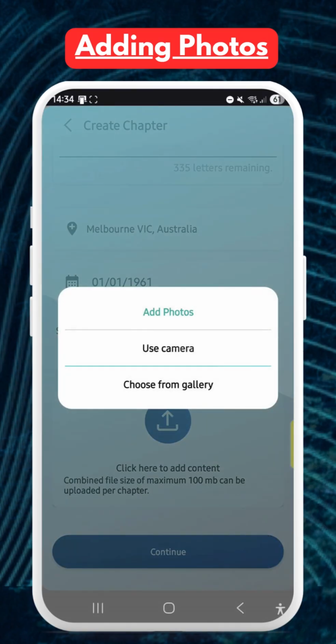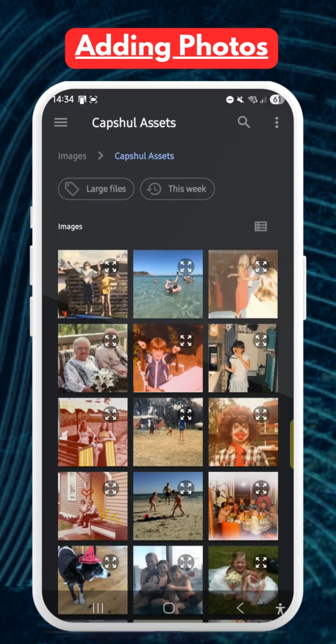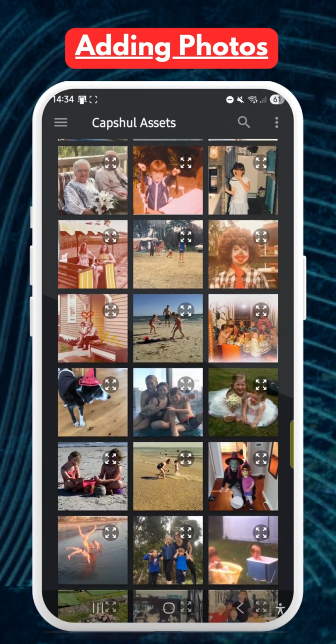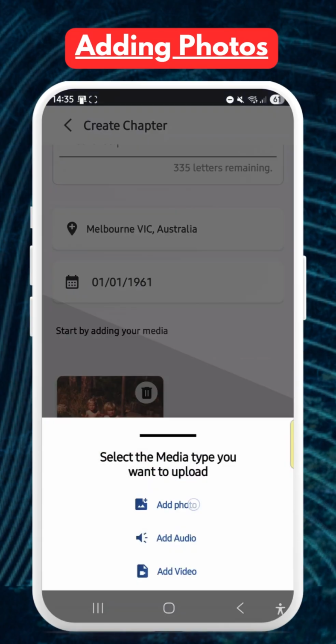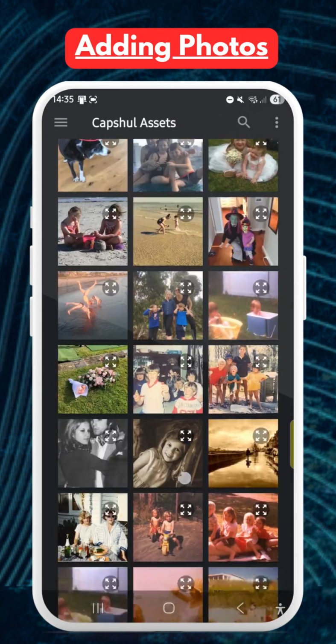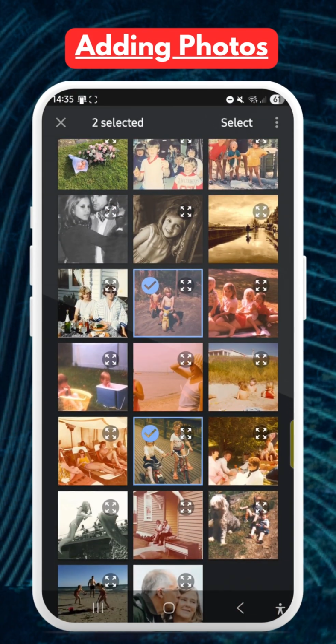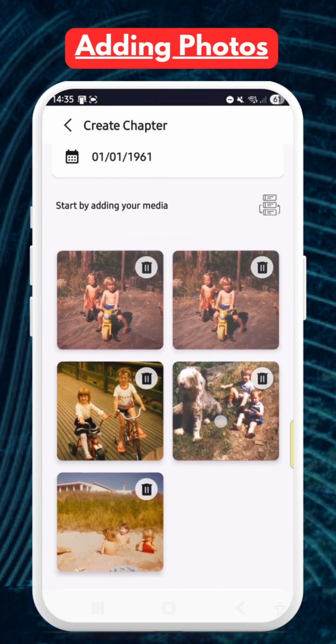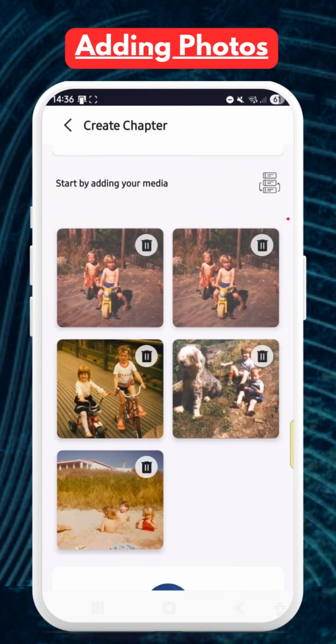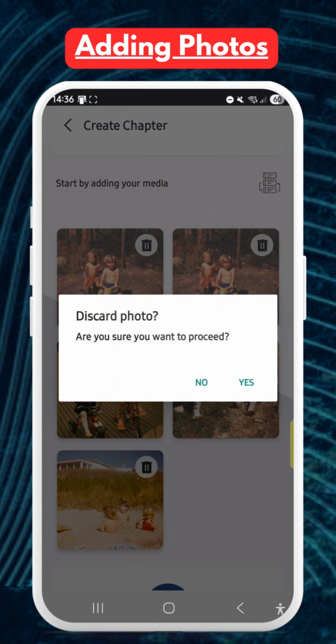We'll start with photos. You can either use your camera to capture old physical photographs, or upload photos from your device's gallery. When uploading, you can either press on one photo at a time, or select multiple photos by holding down your finger on one and then selecting other photos as well. If you want to delete photos at any time, simply press the icon on the top right of that photo.